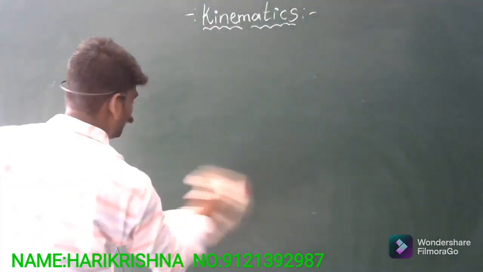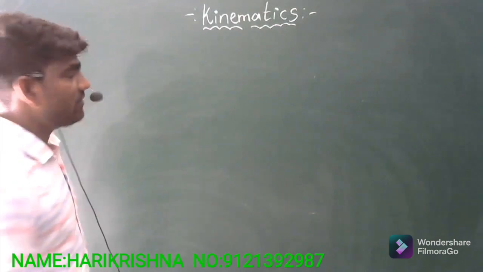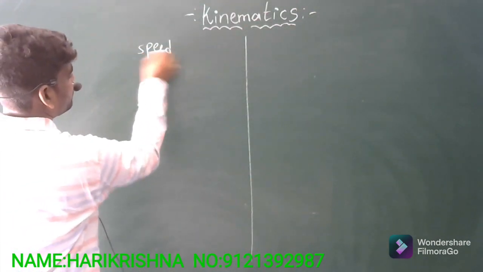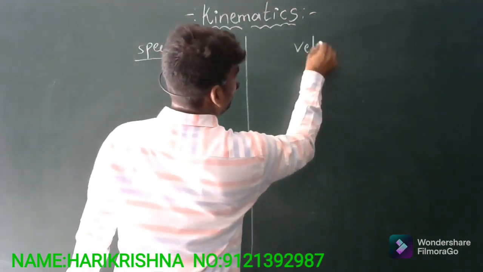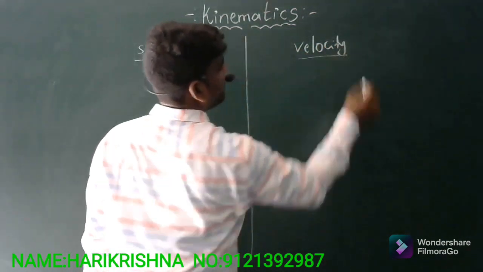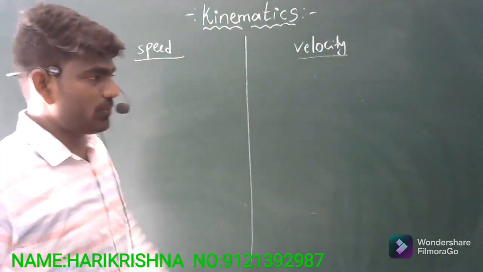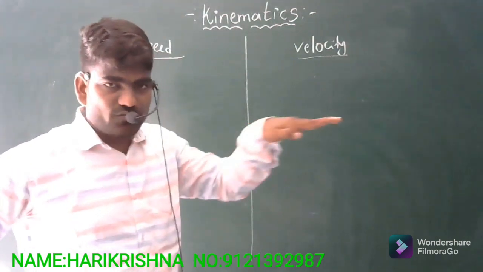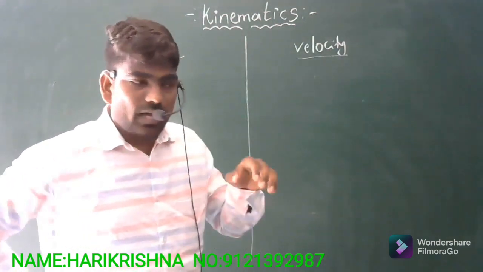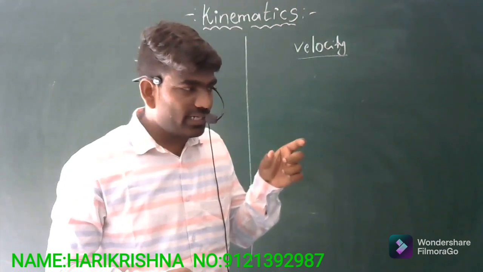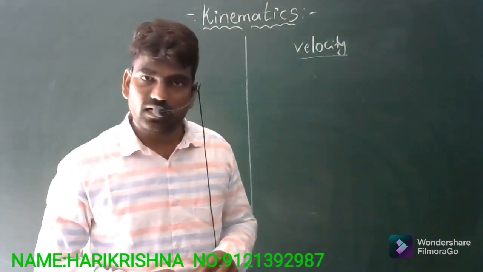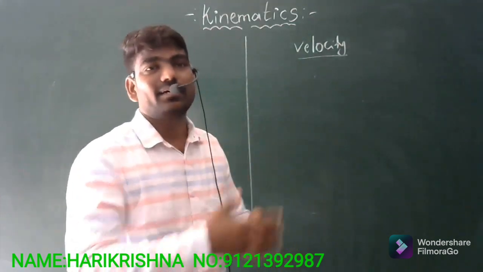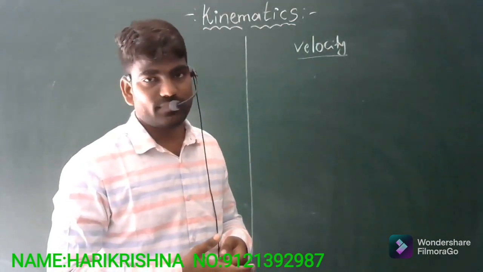So speed and velocity: in our daily life we observe speed in many cases. What is meant by speed, what is meant by velocity, and what is the difference between these two? Let us say speed is nothing but this: if your body is moving, as the time increases, automatically the distance covered by the object also increases. Why? Because distance covered by an object is directly proportional to the time taken.